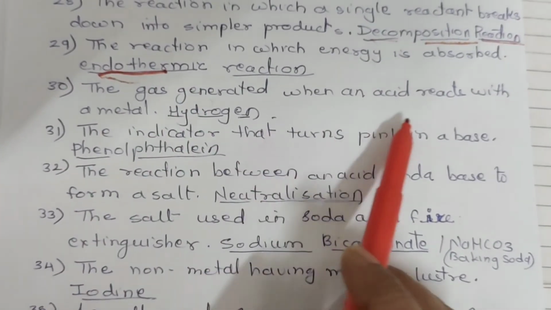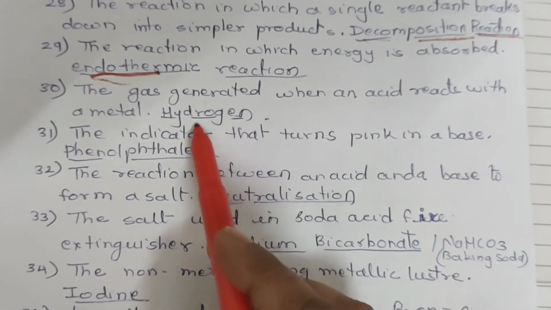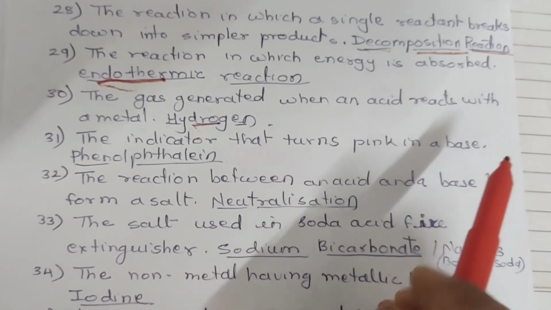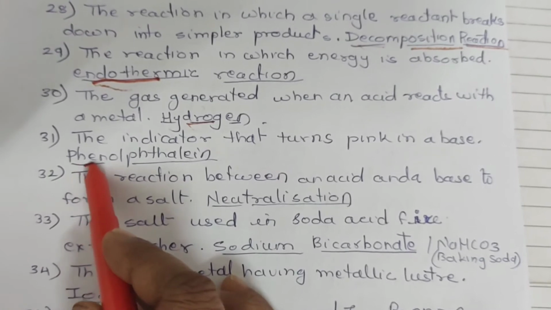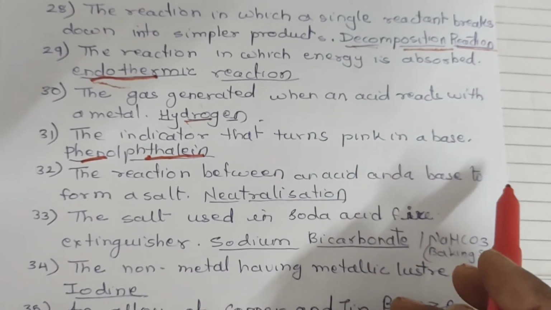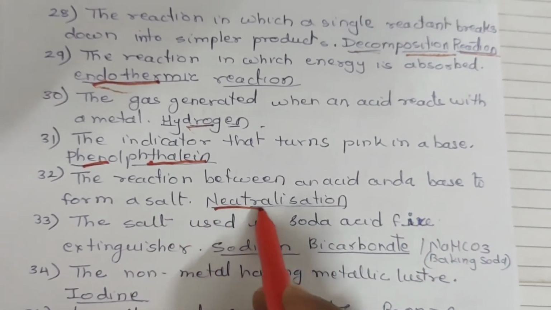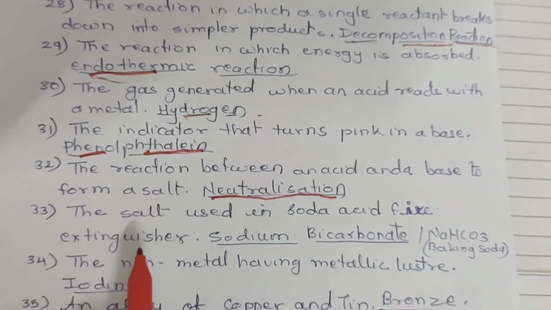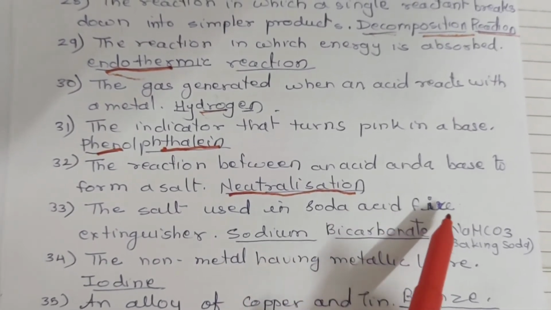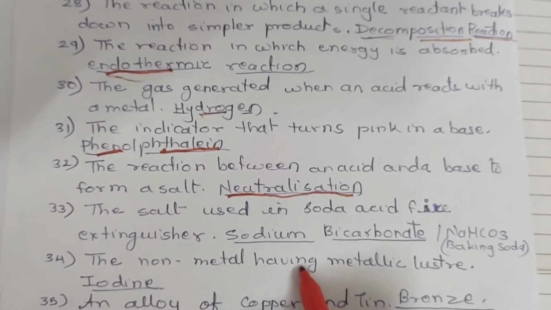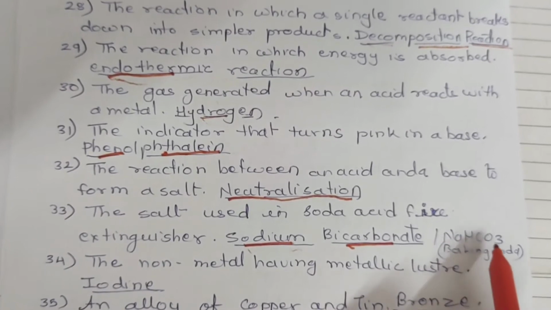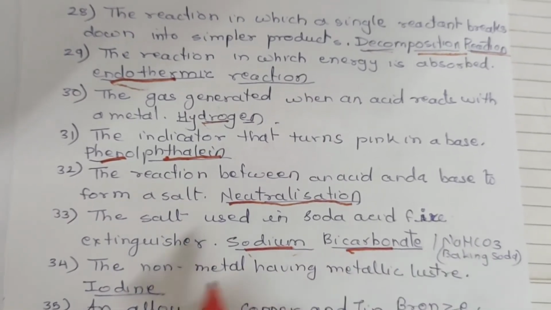30. The gas generated when an acid reacts with a metal is hydrogen gas. 31. The indicator that turns pink in base is phenolphthalein. 32. The reaction between an acid and a base to form a salt is a neutralization reaction. 33. The salt used in soda acid fire extinguisher is sodium bicarbonate or sodium hydrogen carbonate, which is baking soda.